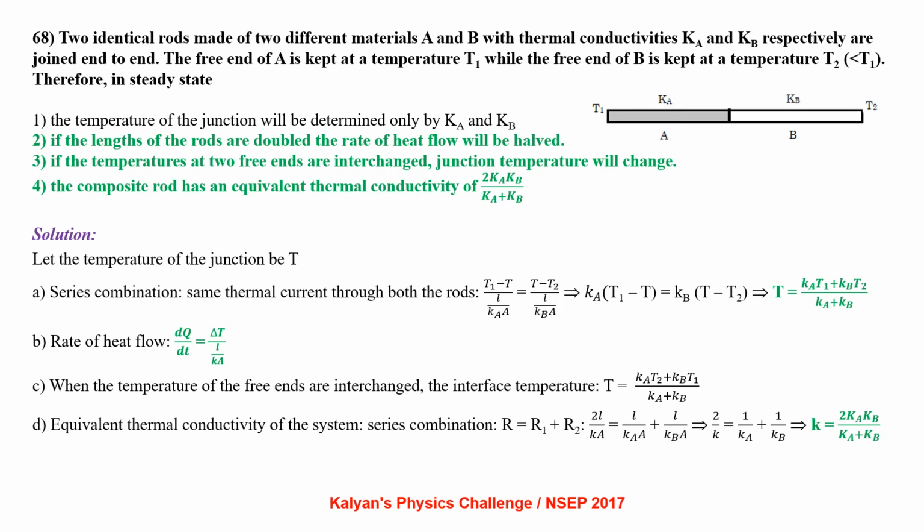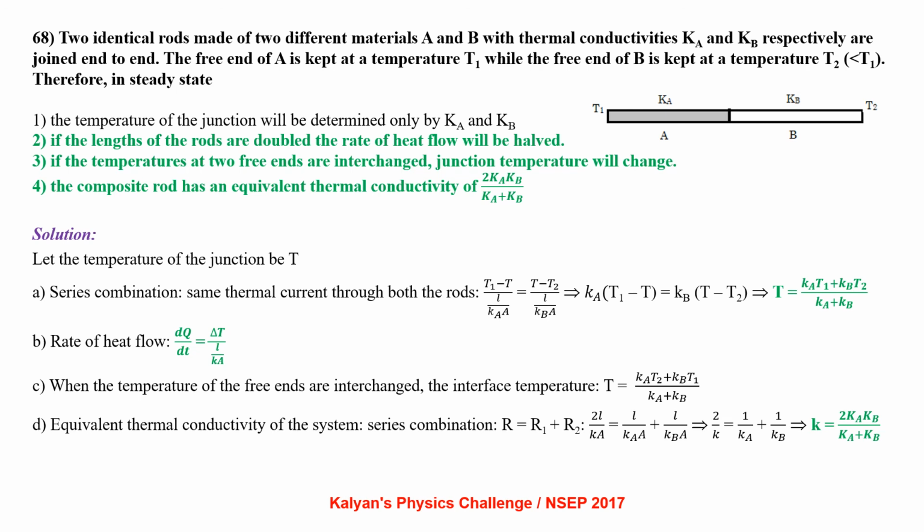Two identical rods made up of two different materials A and B with thermal conductivities Ka and Kb respectively are joined end to end. The free end of A is kept at a temperature T1 while the free end of B is kept at a temperature T2, which is less than T1. Therefore, in steady state, the temperature of the junction will be determined only by Ka and Kb.